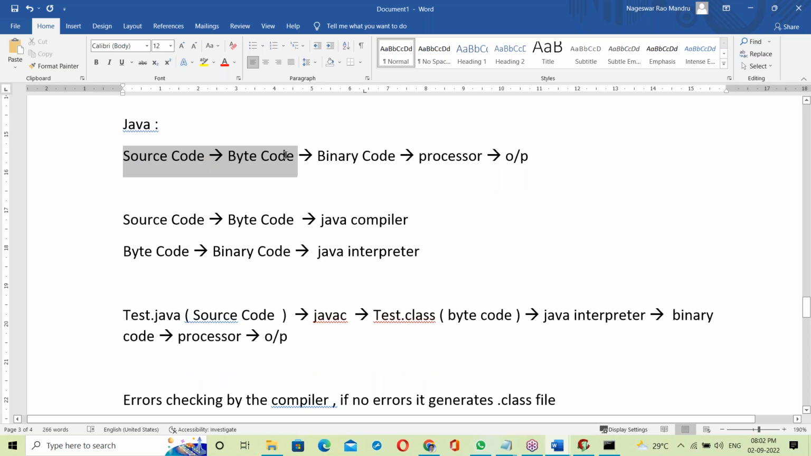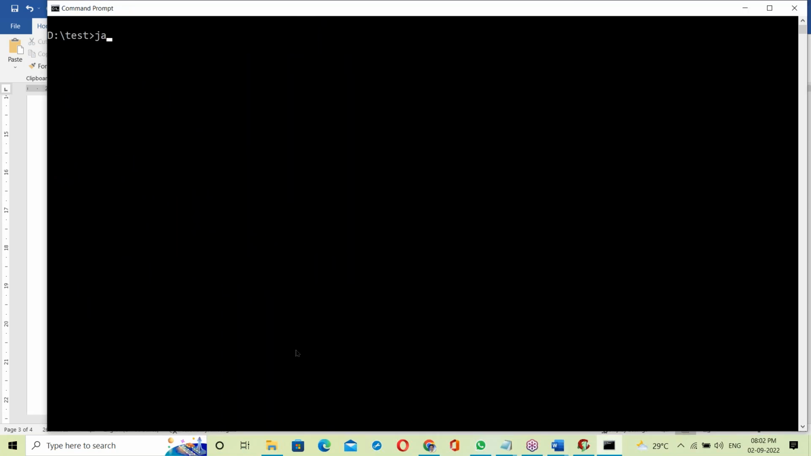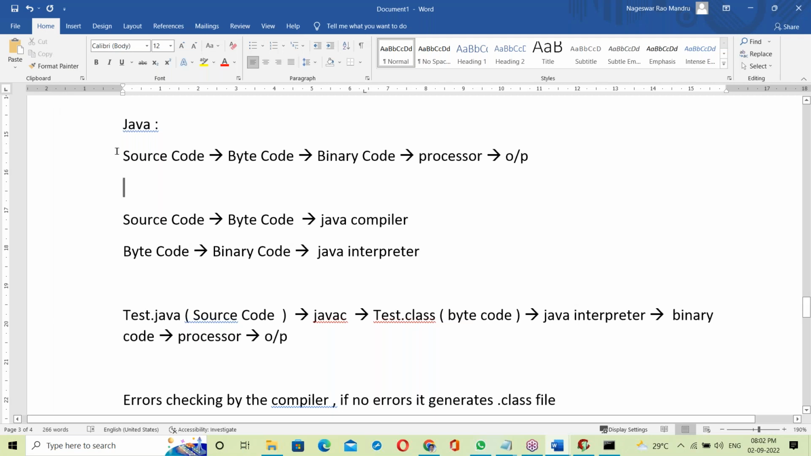Source code to bytecode is done by the compiler. Let me show that practically once again. First, javac test.java means the compiler is involved. Next, now running the program, the interpreter is involved. So error checking is by the compiler and execution is by the interpreter. Source code to bytecode by the compiler, bytecode to binary code by the interpreter.